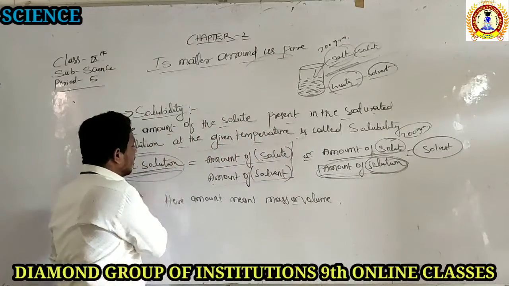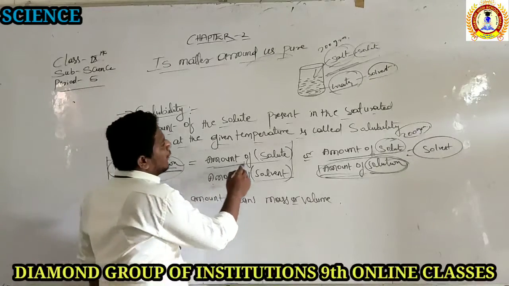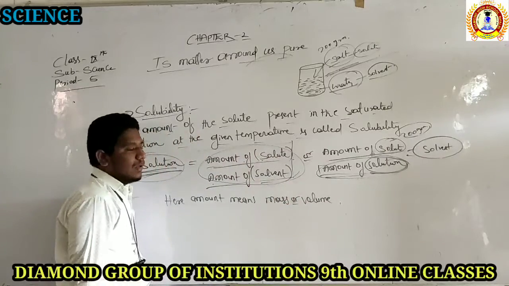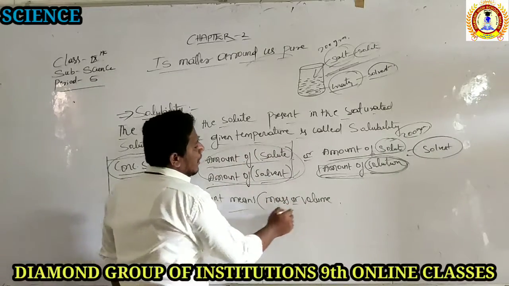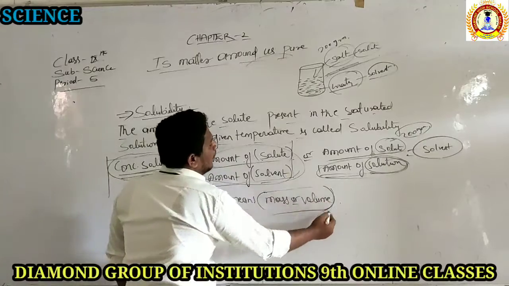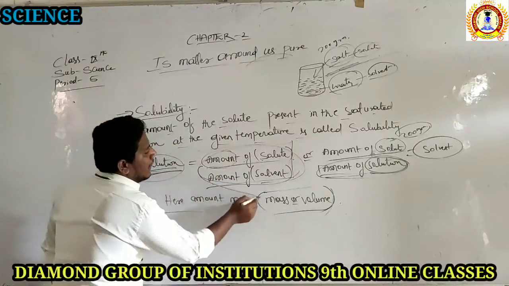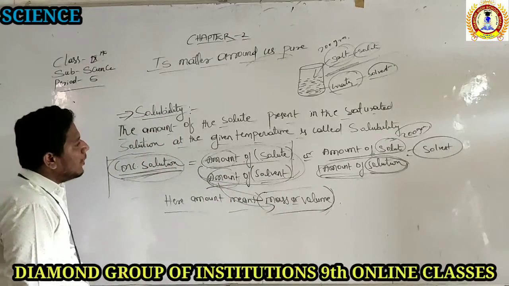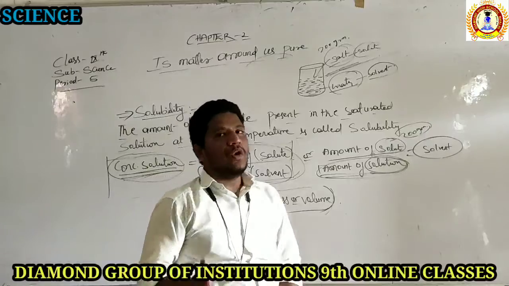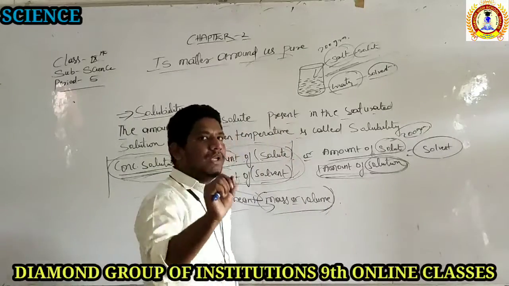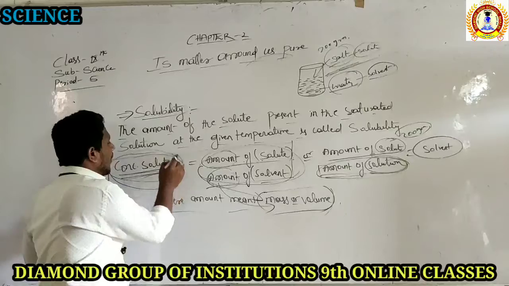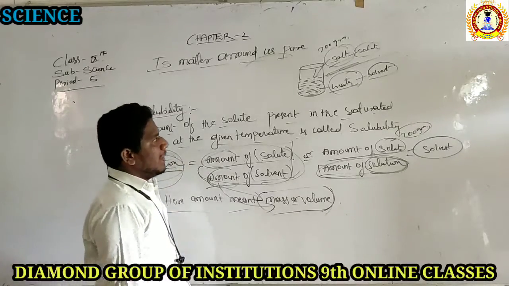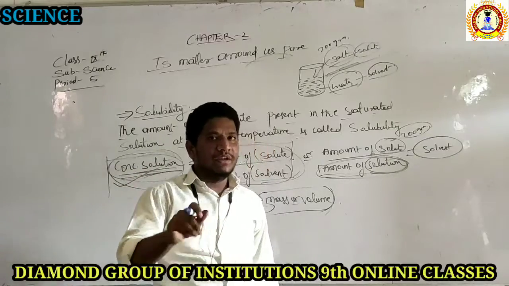The concentration of the solution is nothing but the amount of solute by the amount of solvent present in the solution. Here, the amount means mass or value. What is the amount we are applying here? The word amount is nothing but the mass of the solute and mass of the solvent. How much amount of the solute and how much amount of the solvent we are adding in a solution, that we can tell what is the concentration of the solution and what the solubility is. The amount of solute present in the saturated solution is called its solubility.